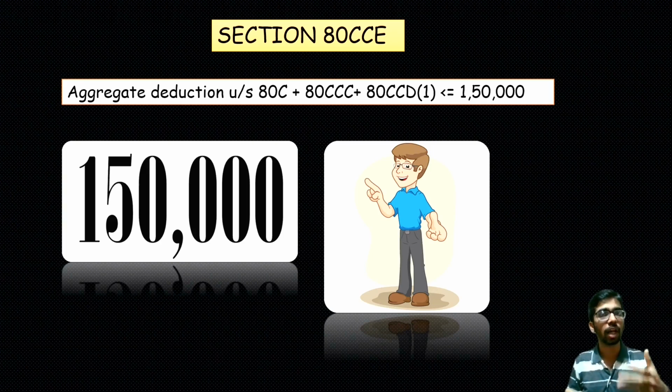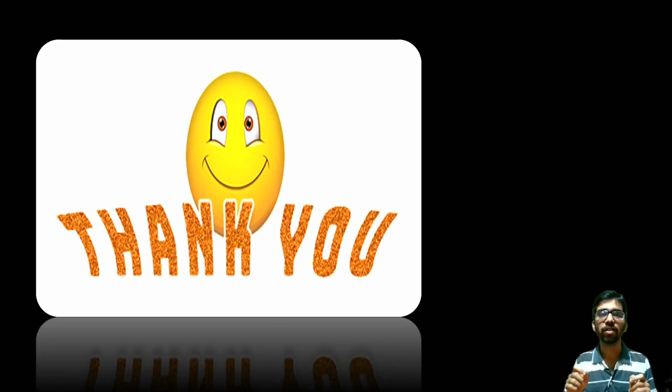An additional 50,000 can be claimed under section 80CCD subsection 1B. So overall 2 lakh is the benefit given to an assessee income tax payer. This is a brief explanation with regard to the investments covered under section 80C.